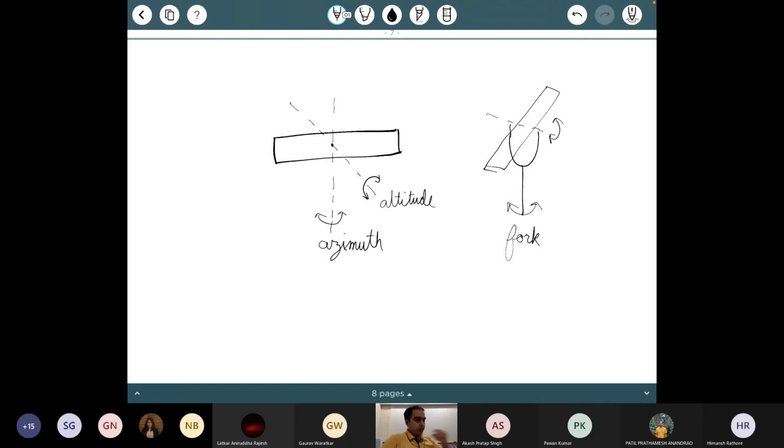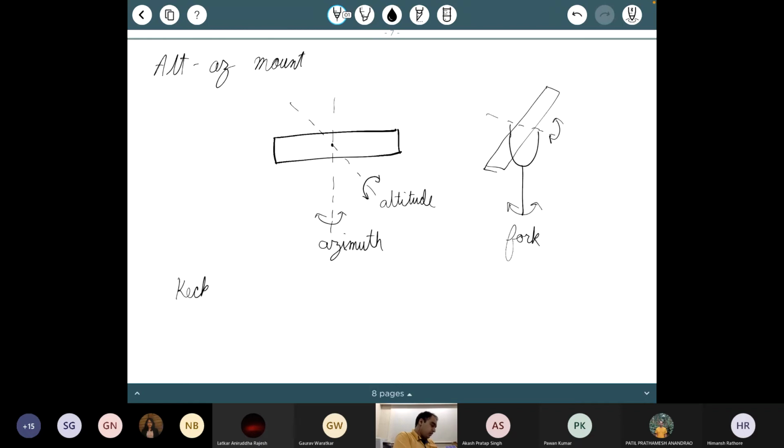Okay, a different variant of this. Overall this is called an alt-az mount because it follows the altitude azimuth system. This is something which someone had asked in the last class. I said we'll cover it next time. So here it is. Different types of alt-az mounts can be made. All the large telescopes around the world these days have altitude azimuth mounts.